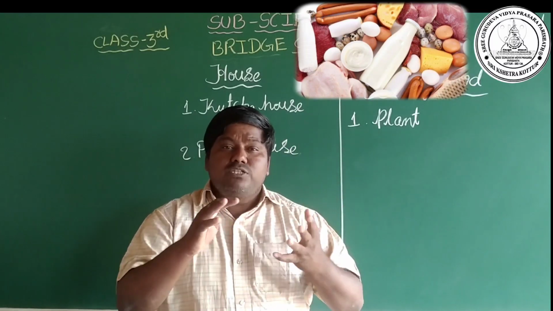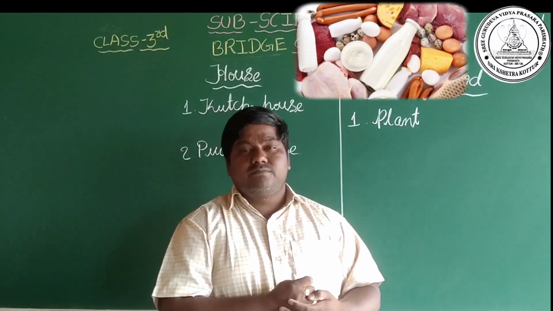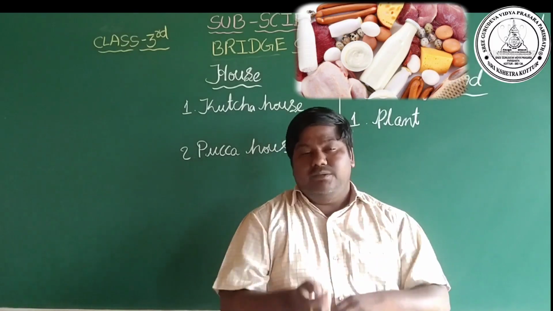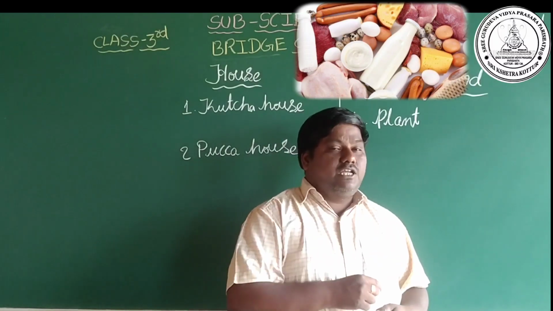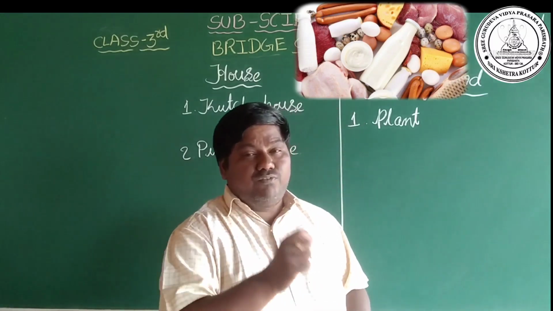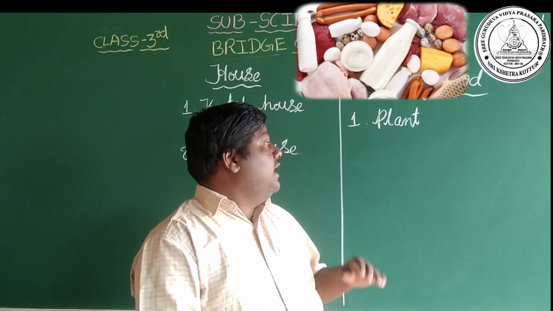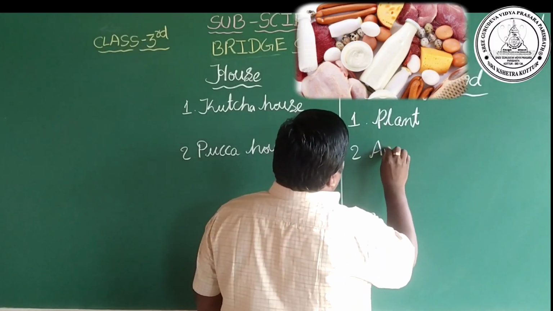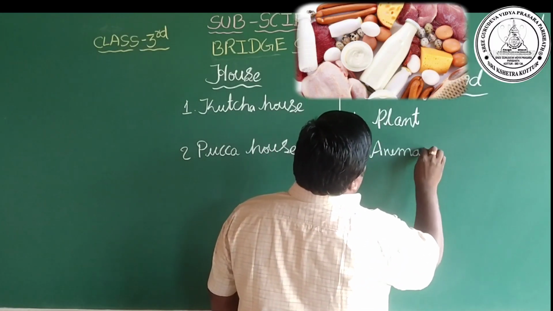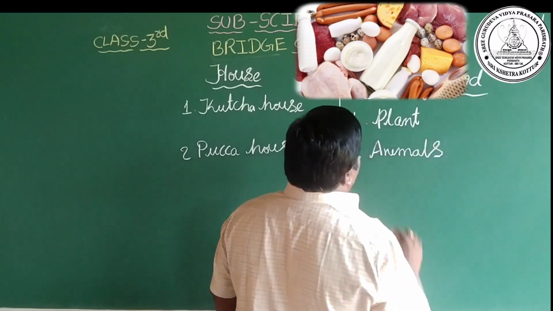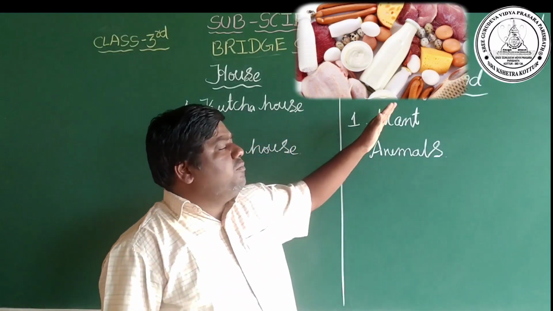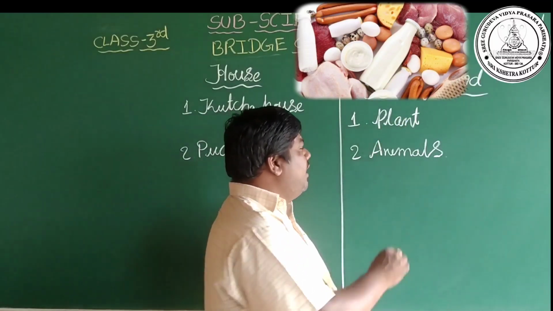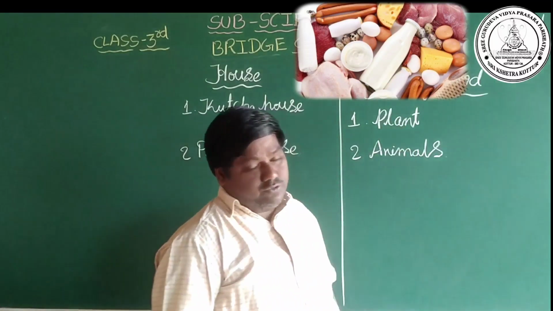How do we get all these food materials? Yes, we get them from animals. So the one more source of food is animals. We are going to learn about the source of food: plant source and animal source.